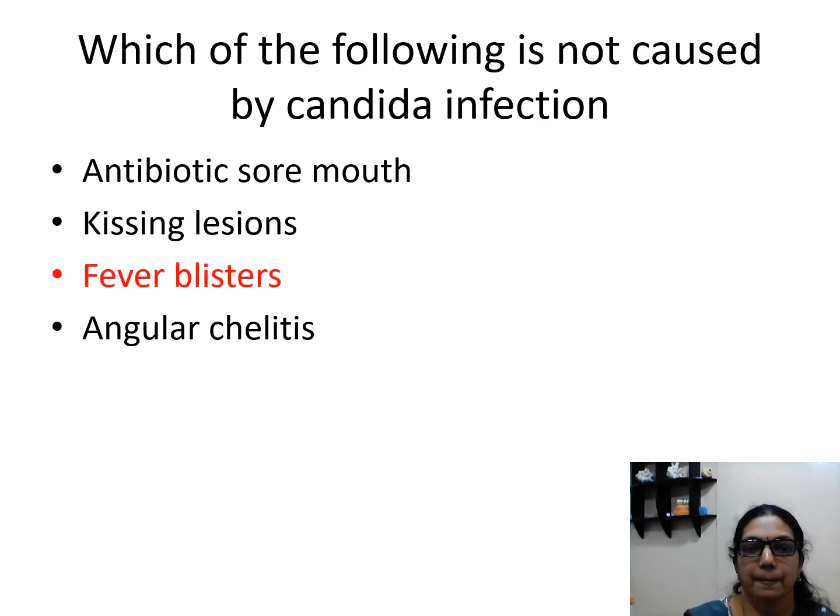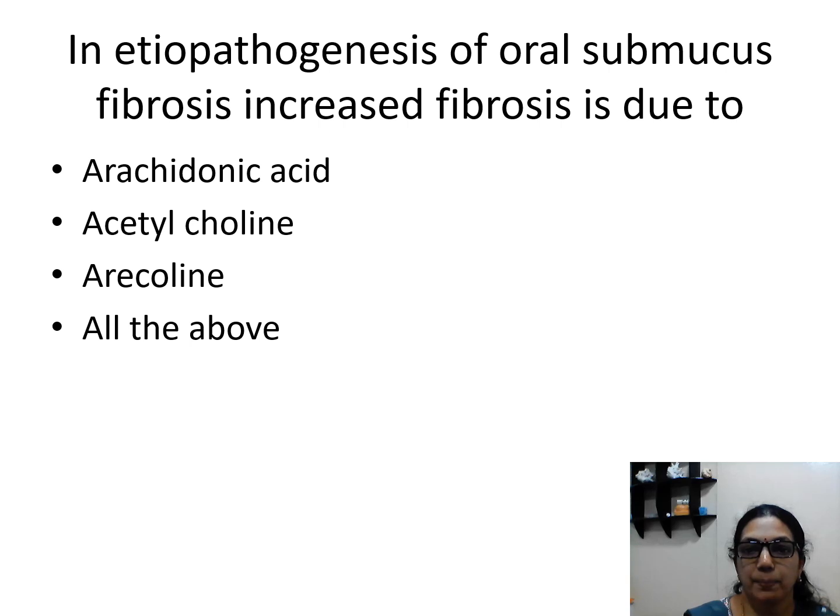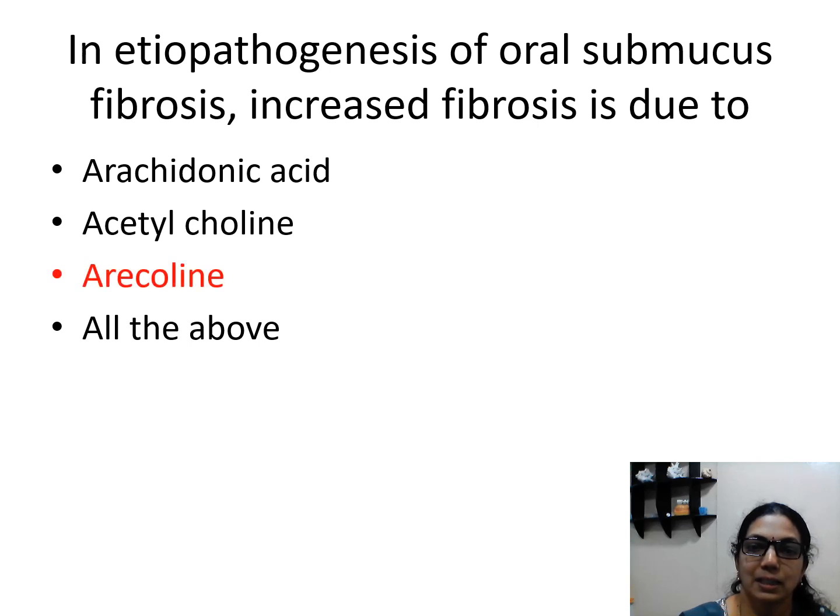Okay. In the etiopathogenesis of oral submucous fibrosis, as we discussed, it is because of the habit. What is the reason for the increased fibrosis? We discussed it is due to alteration in the collagen metabolism. So what is the reason for the alteration in the collagen metabolism? Is it arachidonic acid, acetylcholine, arecoline, or all the above? The answer is arecoline, which is present in the areca nut. Because of areca nut chewing, this condition, oral submucous fibrosis, is caused. So the answer is C.